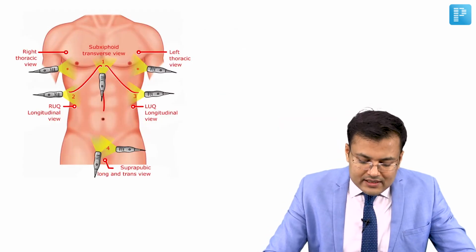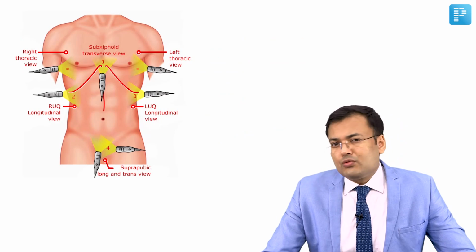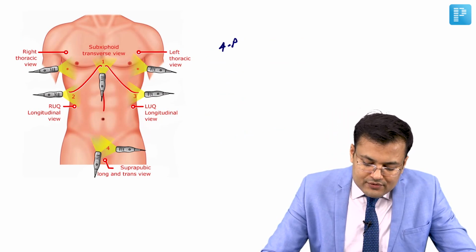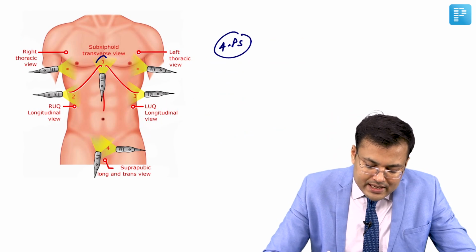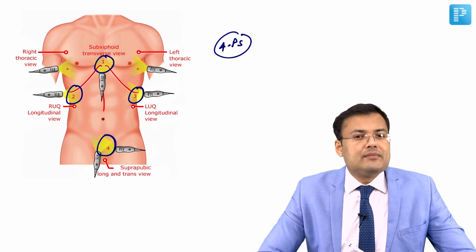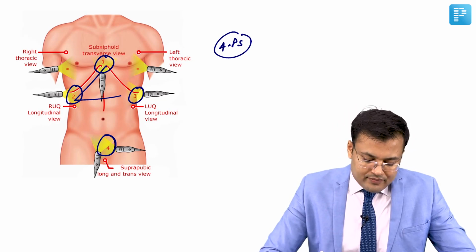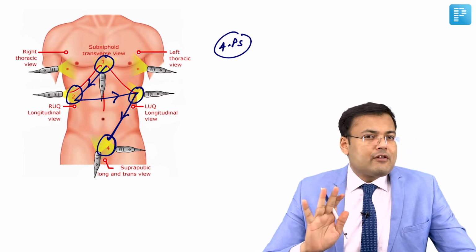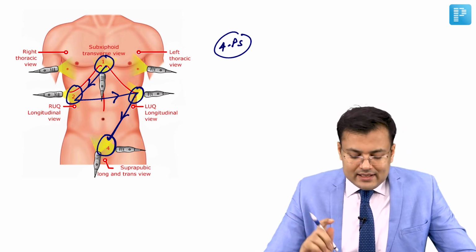What is the full form of FAST? It is focused assessment with sonography for trauma. What do we assess? We are going to assess 4 P's. 4 P's means pericardium, perihepatic, perisplenic and pelvic region. In which sequence? In this sequence. Clear? So there are 4 views in FAST.